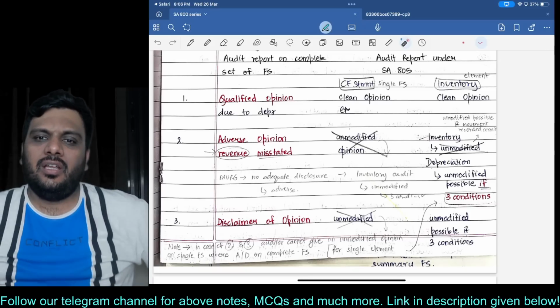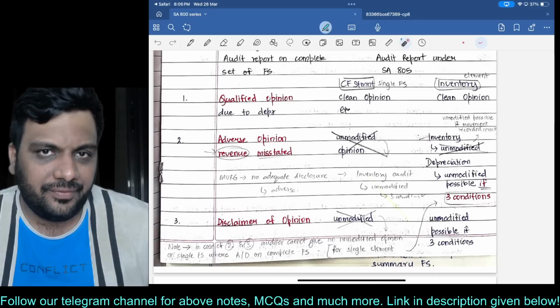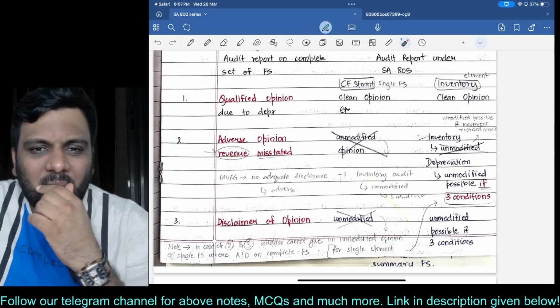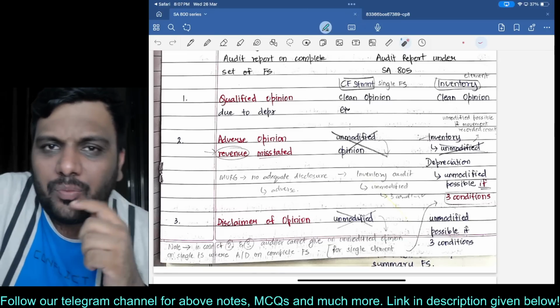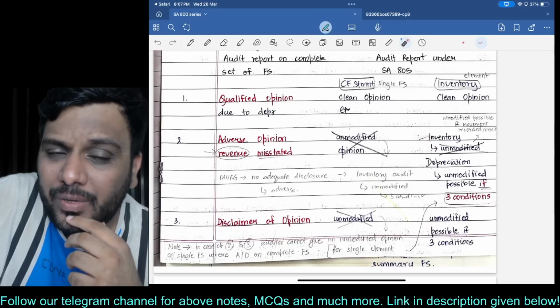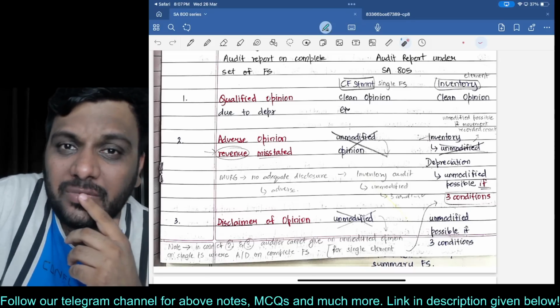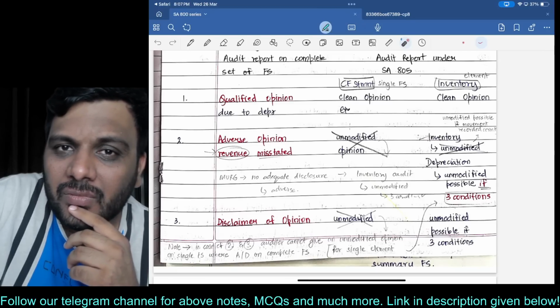No, sir. Because it will be presumed as a material part of the overall financial statements. However, listen to me. Let us say you have given an adverse opinion, revenue is misstated. It is possible that you may have a clean opinion on inventory, investments. All right.